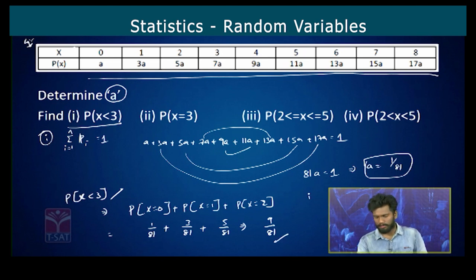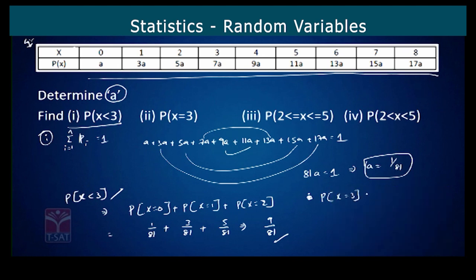Now P of X is equal to 3. When X is equal to 3, P of x is 7a. So 7 into 1/81, that is equal to 7/81 is our answer.